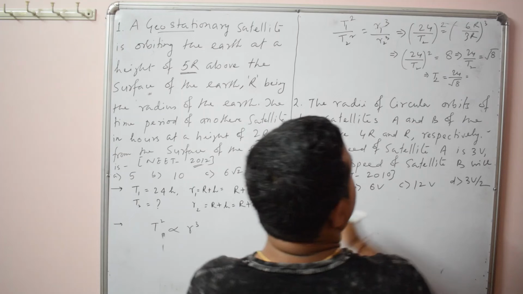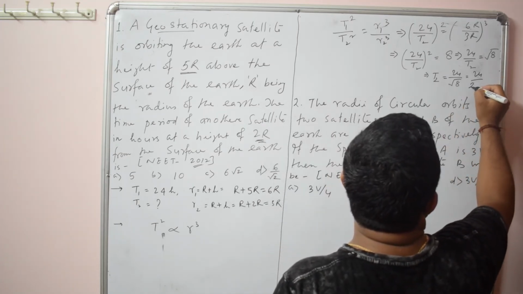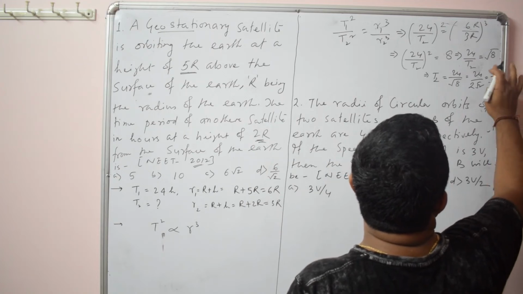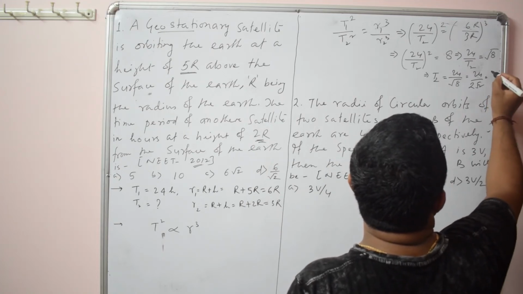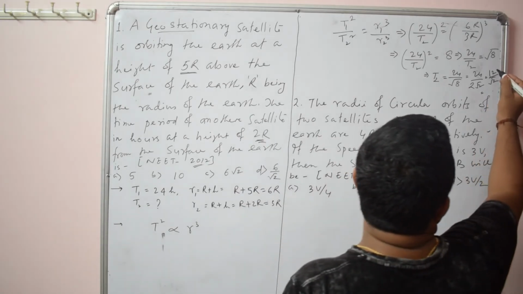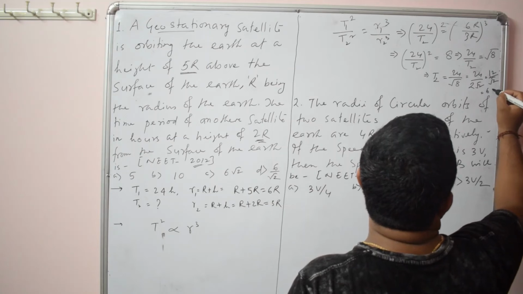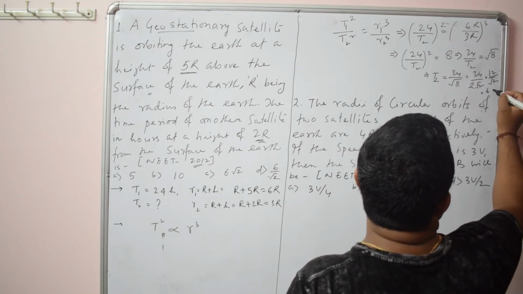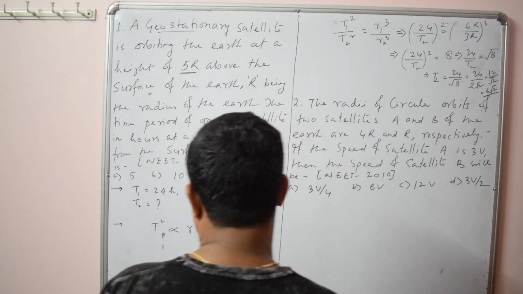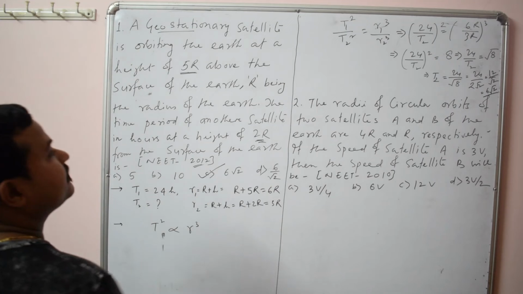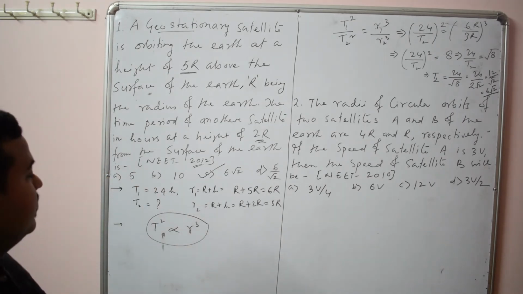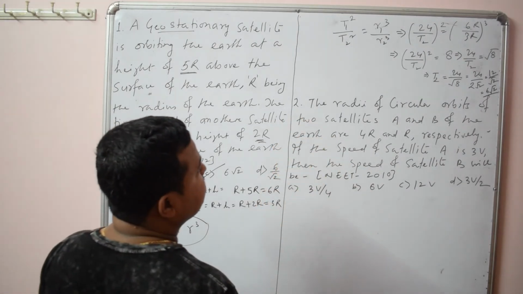That means 24 by 2 root 2, or 12 by root 2, and if you multiply by root 2 over root 2, it is 6 root 2. So it is option C. Okay, so we directly use the formula: square of time period is proportional to cube of radius. Okay, move to next question.